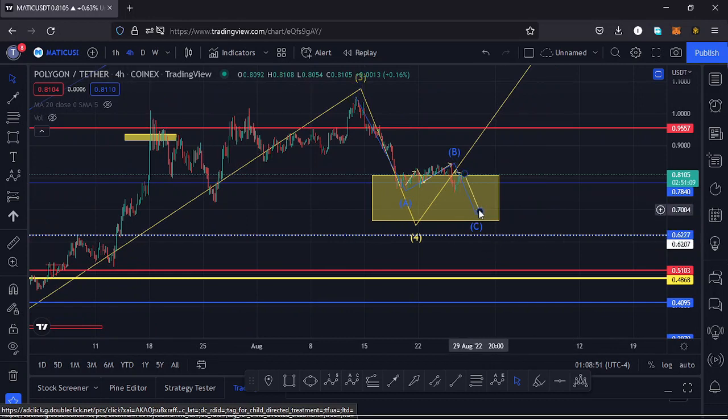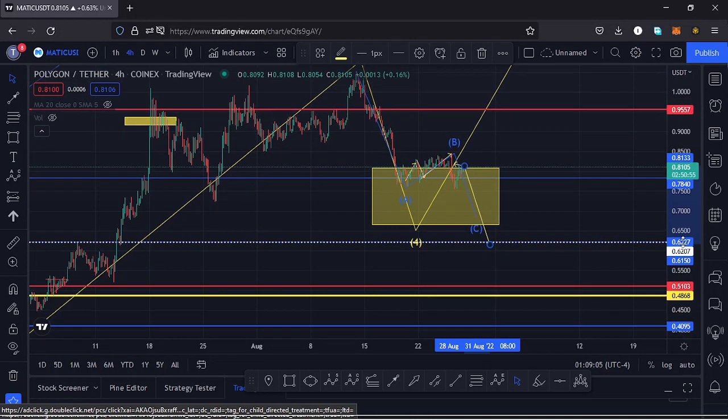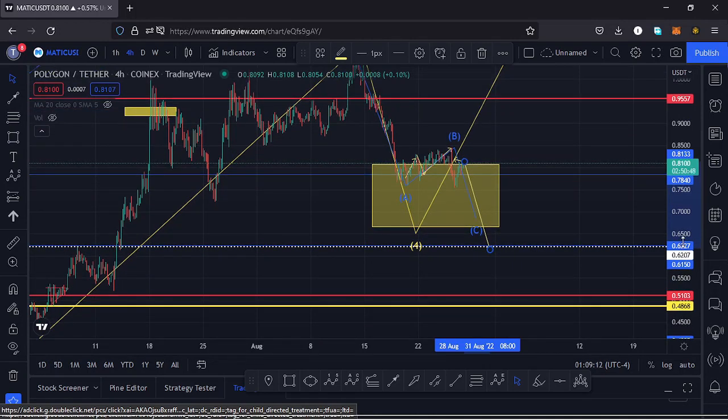So in case we continue seeing lower prices within this yellow target area, break out of that yellow target area and continue seeing lower prices, I would expect in case we get to around the $0.62 mark, that will be invalidating my Elliott wave structure, and I will have to look at this movement to the upside as something else. So let's be patient and see how that plays out.